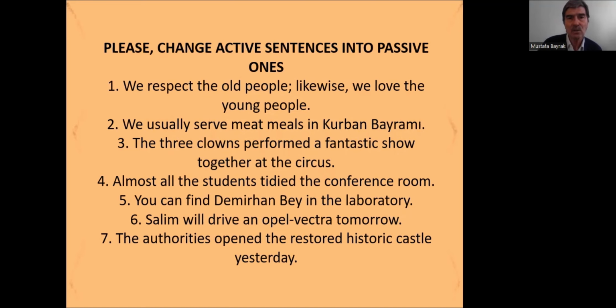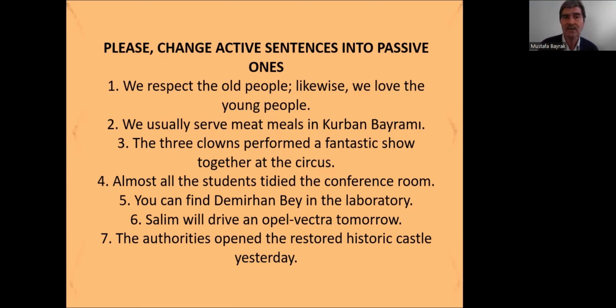Okay, so the old people is the object. The old people are respected. The young people are loved in our culture. This is the passive form. Let's take a look at the second one. We usually serve meat meals in Kurban Bayram. Simple present tense, okay. Meat meals is the object. Here, let's make it the subject of the passive sentence. Meat meals are served in Kurban Bayram.